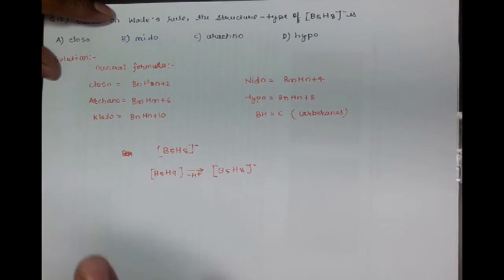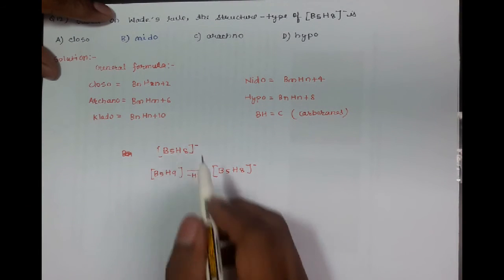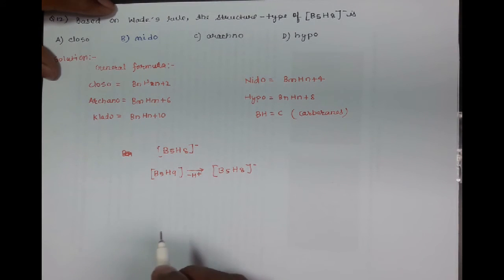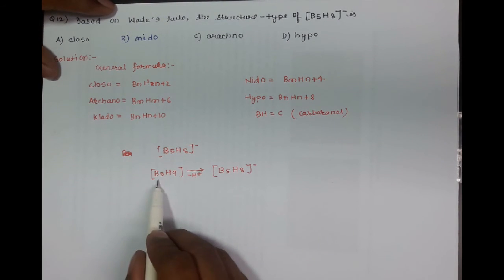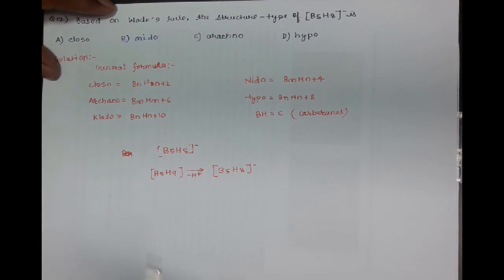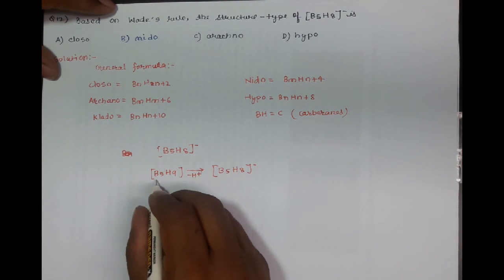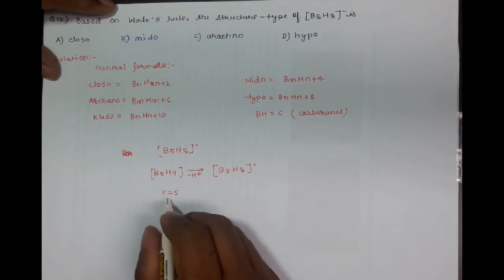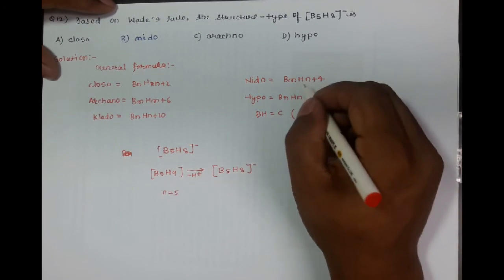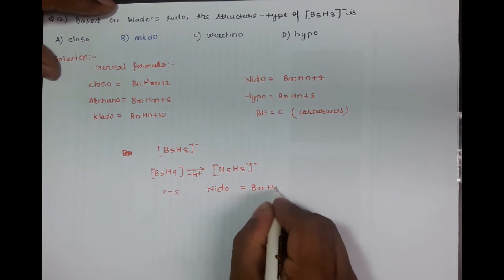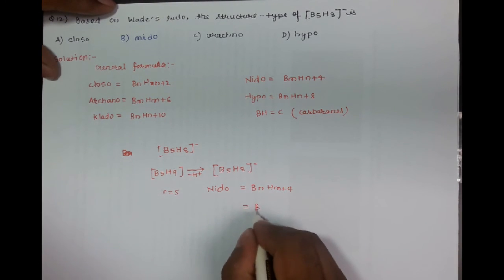So if we add one proton to B5H8 minus, then what will the borane be? B5H9. Because if you remove one proton from B5H9, you will get B5H8 minus. So basically both the boranes have the same structure. So here the n value is 5. So if we put this value in the nidoborane case, that is BnHn plus 4, that is B5H9.